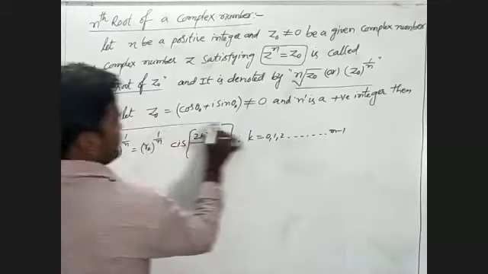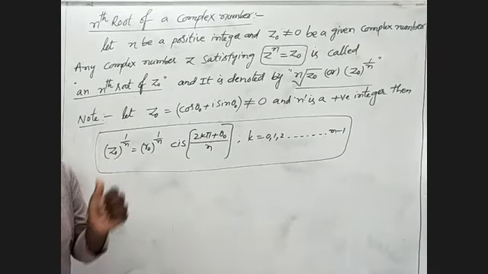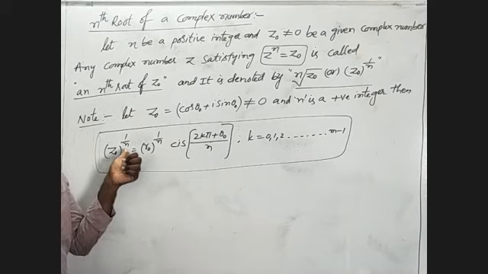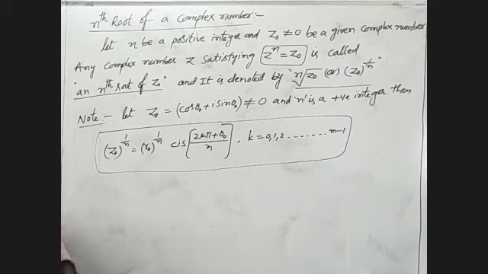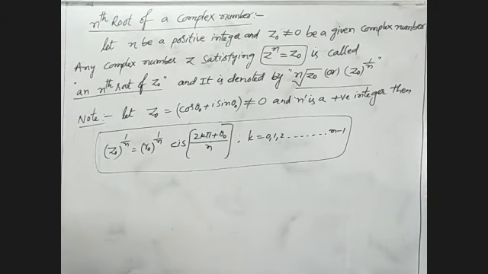This is the nth root of z0. This is the given formula: z0 whole power 1 by n is nothing but R0 whole power 1 by n into cis of (2k pi plus theta naught) by n, where k is 0, 1, 2 and so on up to n minus 1.